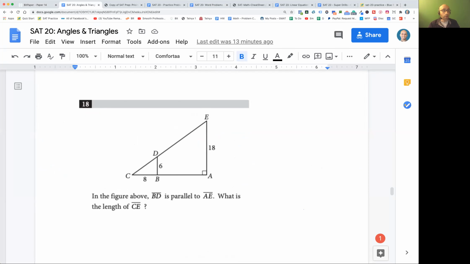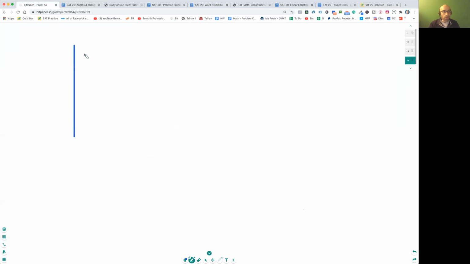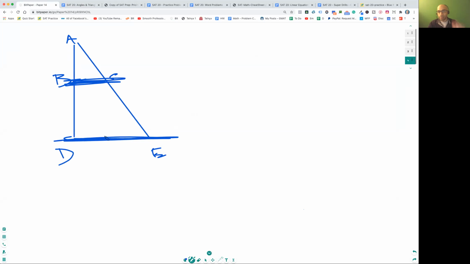Super easy. Oh yeah, and I forgot to mention, what happens when they tell you these two triangles? They're not even going to tell you these are similar. What they're going to tell you is this side, let's say it's called ABCDE, they're going to tell you that BC, this line, is parallel to this line. And immediately the light bulb should go on and say, oh yeah, I remember what Ash told me. This means that this triangle and this triangle are similar.